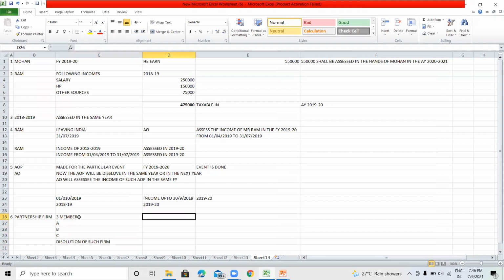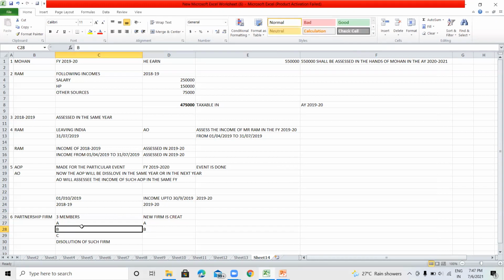Now a new firm is created, and in this new firm there are two members, A and B. They are doing the business in the same office, and they are using the things of the old firm.